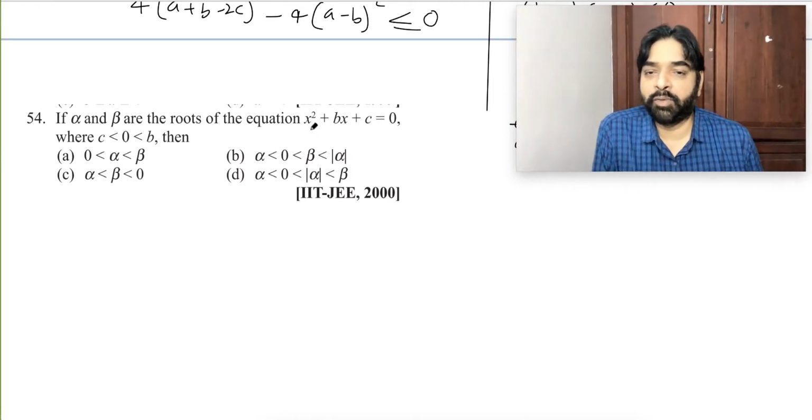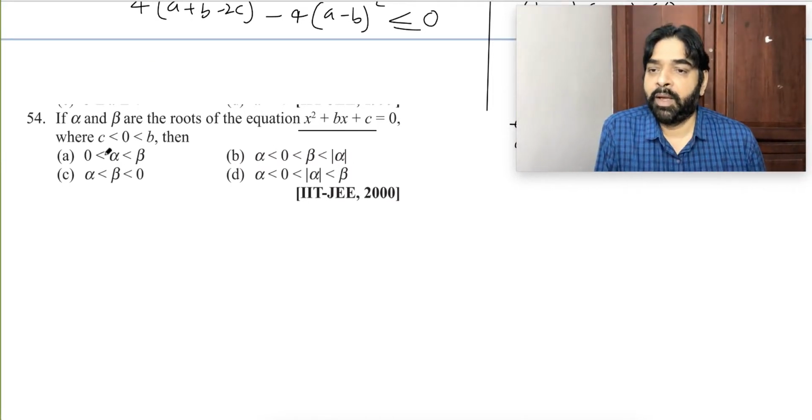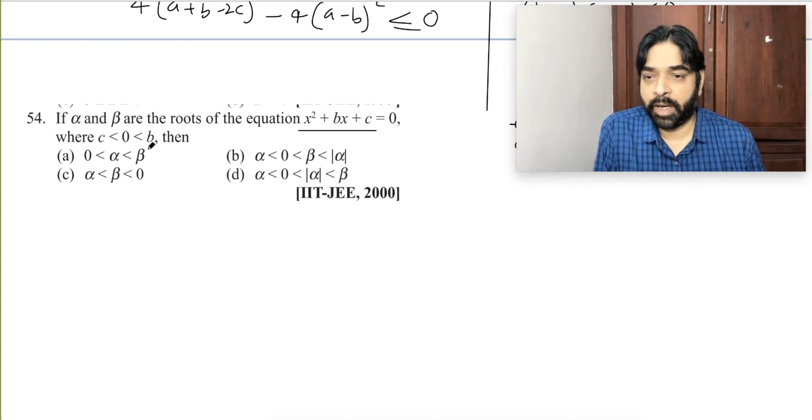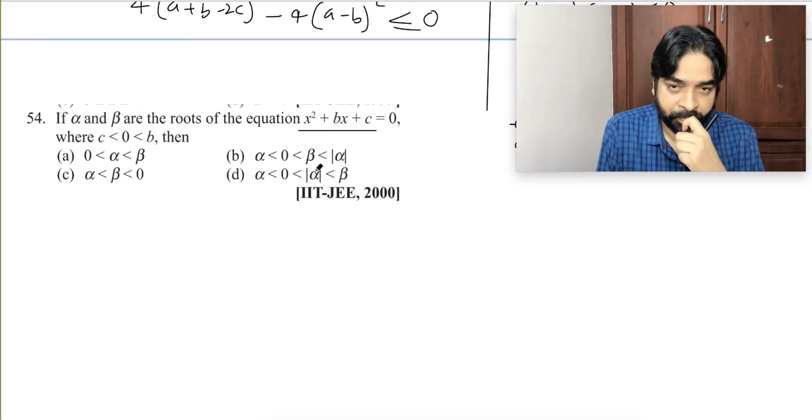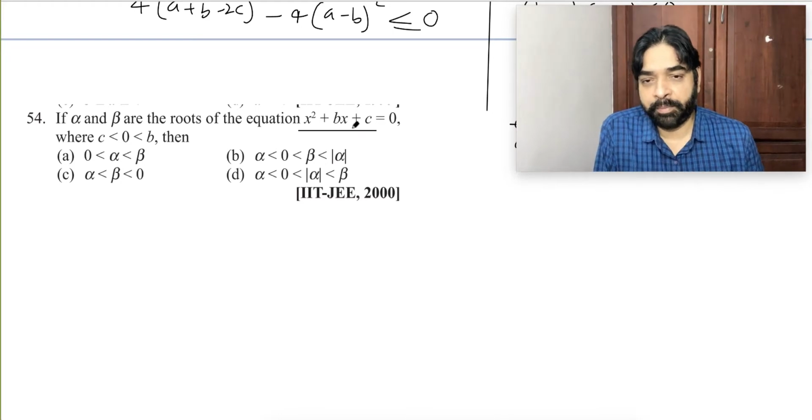Alpha and beta are the roots of this equation, where C less than 0 and B greater than 0. Means C is negative and B is positive. Okay. C negative, B positive. One thing is very sure: A is already positive. Listen to me carefully.